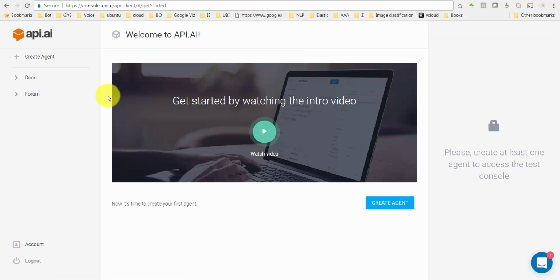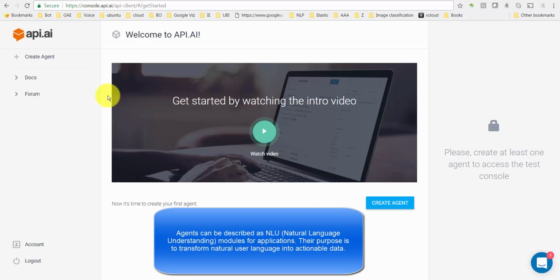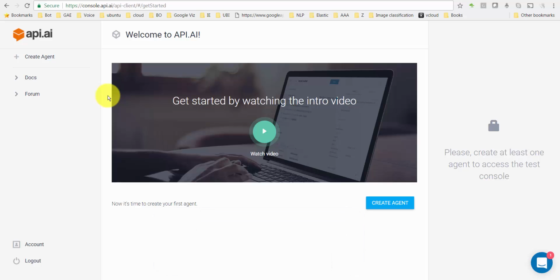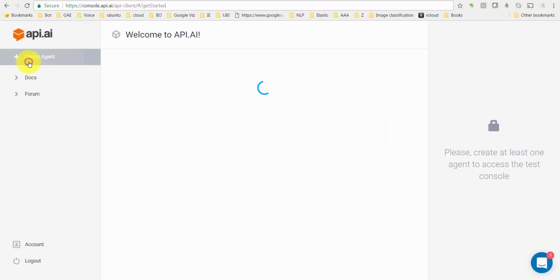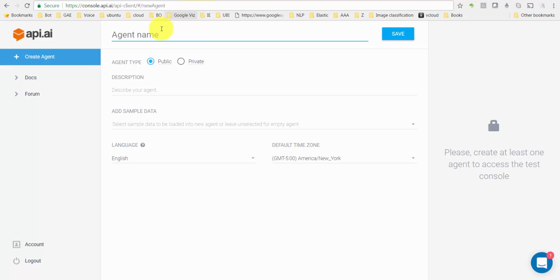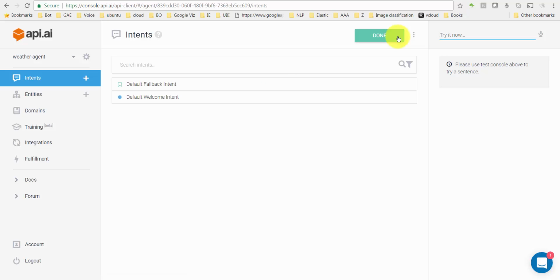We start off with what is called an agent. An agent is something which you would create to develop a conversational user interface with your application, be it a web interface or a bot or whatnot. In this case, we'll go ahead and create our first agent, and it is for the weather app. So it's weather agent. What this agent will do is, you can talk to this agent and ask, hey, give me the weather in a particular city, and it's supposed to give you that weather.